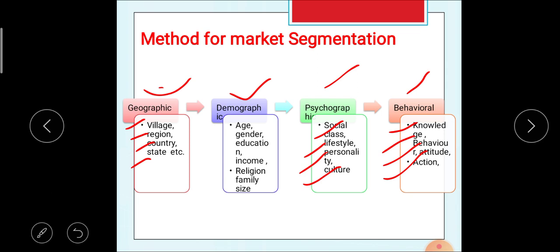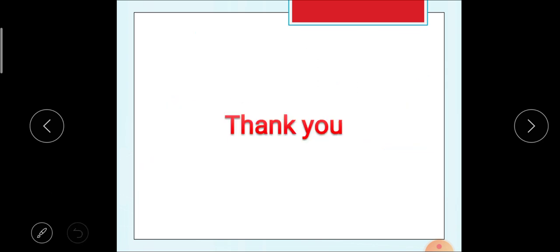Questions may be asked on this topic, like: define market segmentation and explain different methods of market segmentation along with merits, or explain the role of market segmentation. Objective type questions may also be asked, like: according to psychographic characteristics, the markets are divided into what?